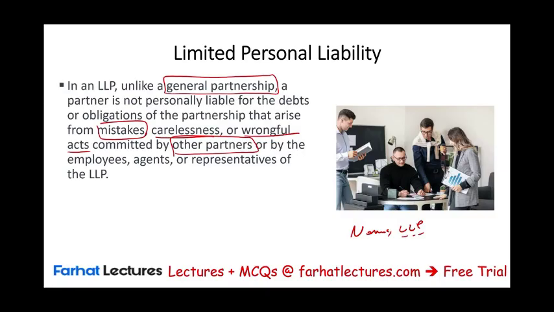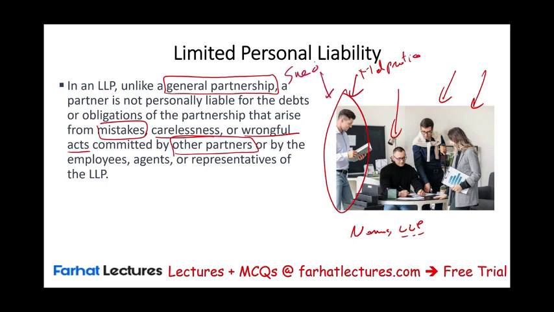Let's go back here. Let's assume those are, rather than accountants, 4 lawyers right here. And let's assume this individual here did not file a paper for a client on time, or committed some sort of malpractice. They lied to a client, they did something illegal, and they committed a malpractice. Well, this individual was sued by the client. Okay? How about those 3 individuals that didn't do anything wrong? Those 3 individuals are protected.